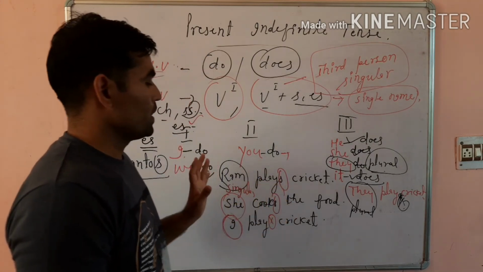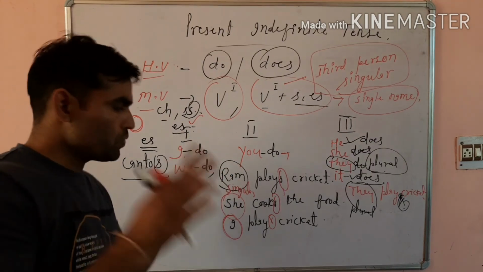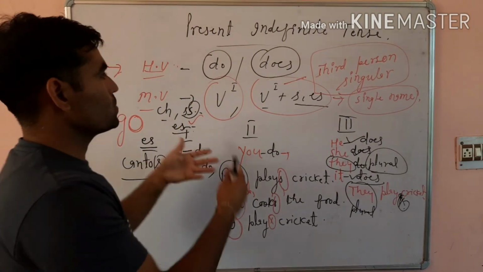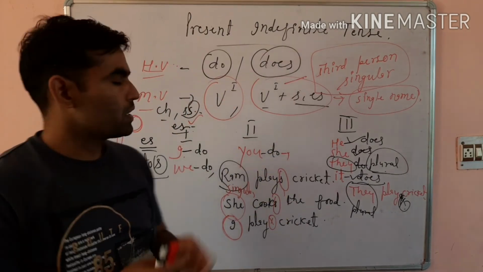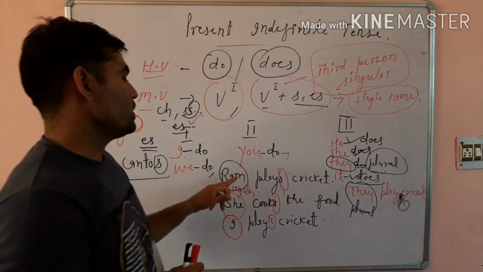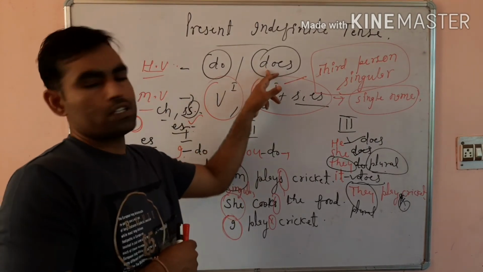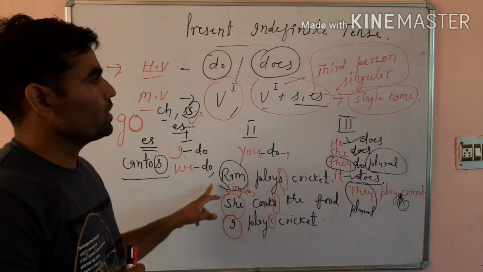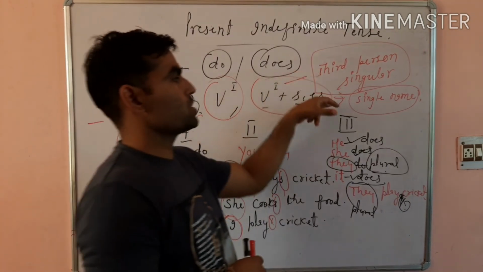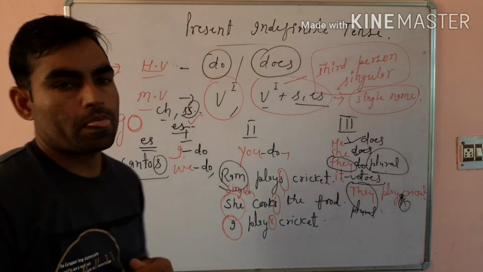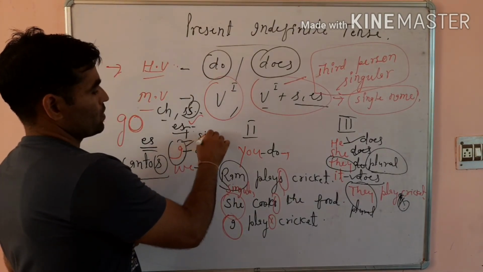We will study later on where to use do and where to use does, but the condition is that if the subject is singular, then we are to use does. If it is plural, then we are to use do.